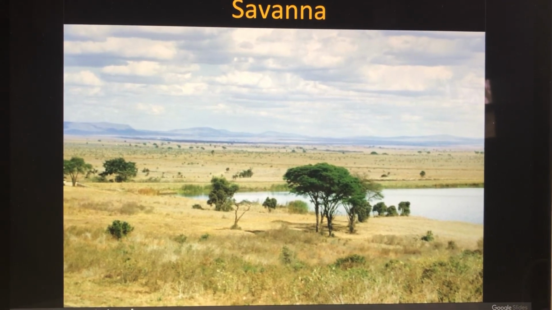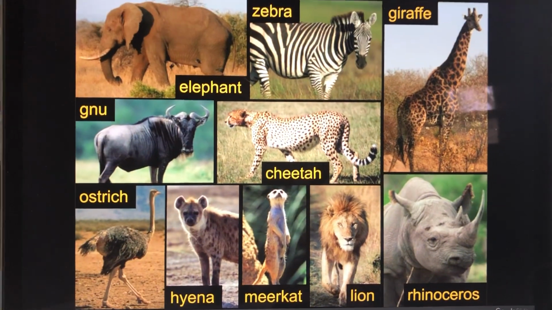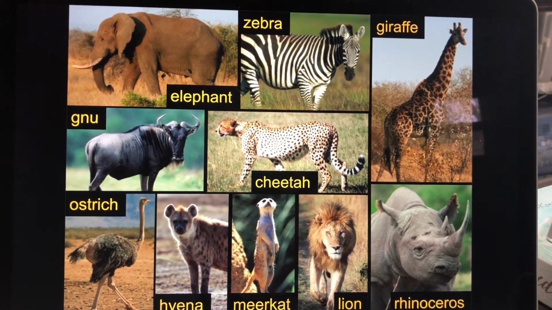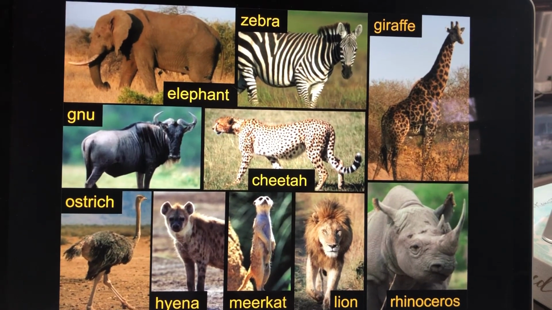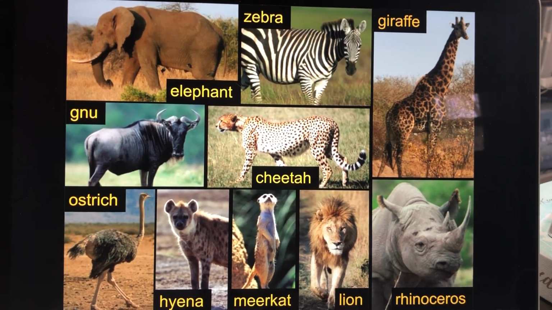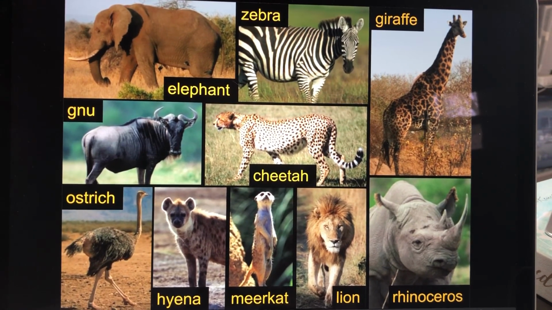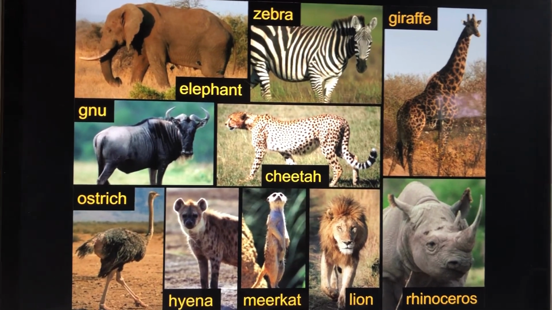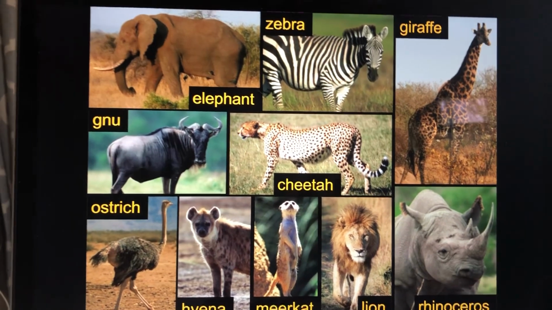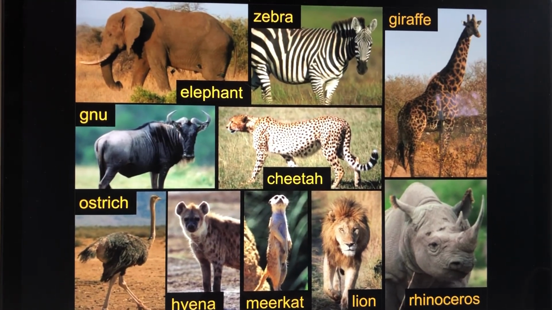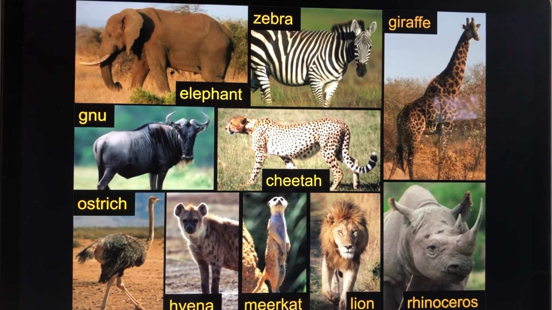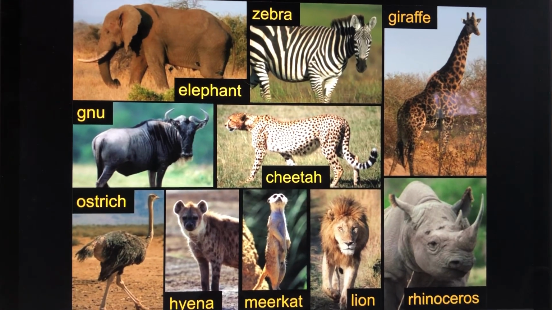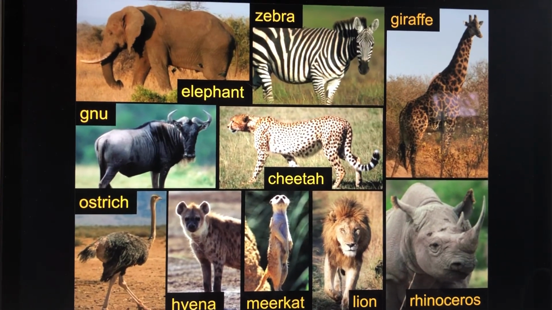So savanna. Here's our animals. The elephant, the gnu, that's a silent G like in gnat, ostrich, zebra, cheetah, hyena, meerkat, lion, giraffe, rhinoceros. These all say to me like Disney movies, right? Lion King and what's that other one? Madagascar. There we go. So this would be the grouping for savanna.